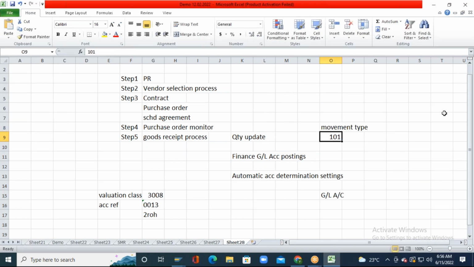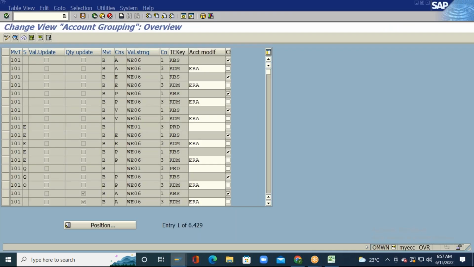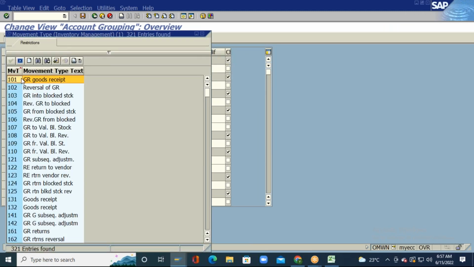Like this, there are 320 different movement types. Those things we will see when we are discussing the inventory management module. But for now, just try to understand that a particular movement type, 101, is a goods receipt against a purchase order.